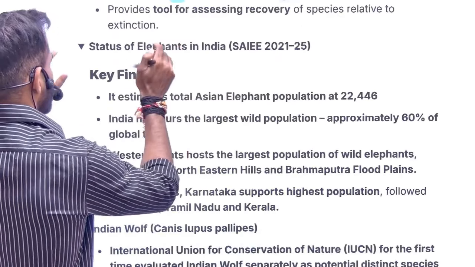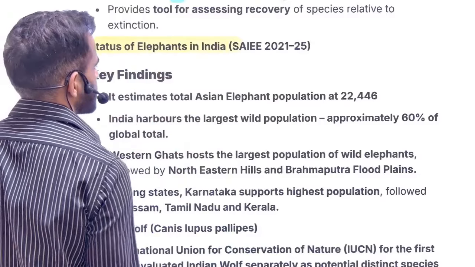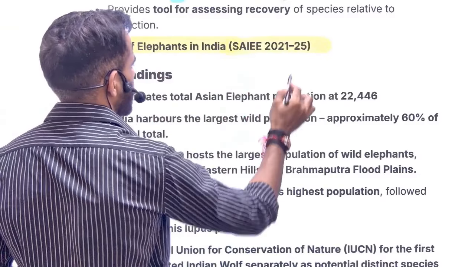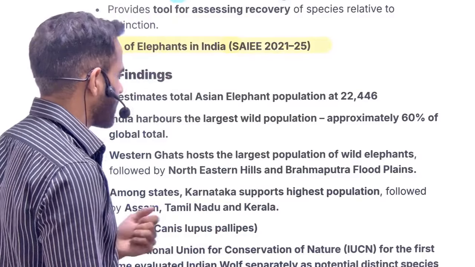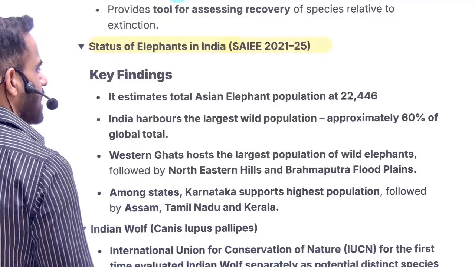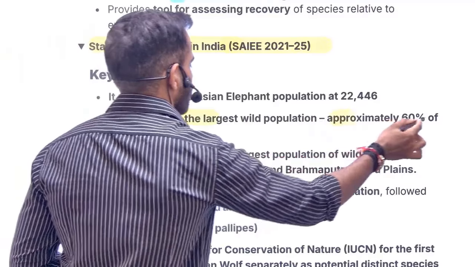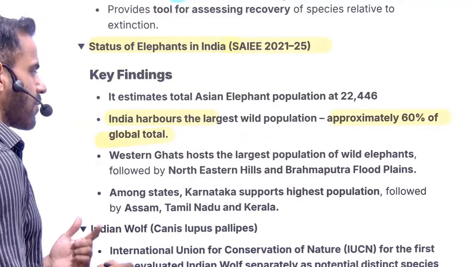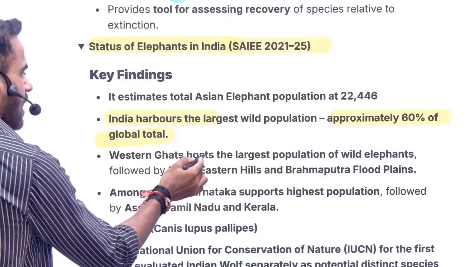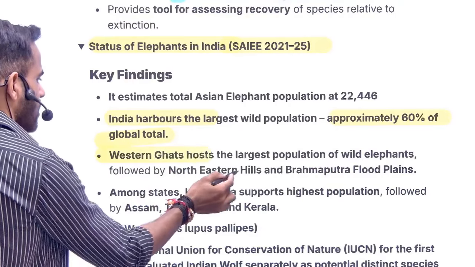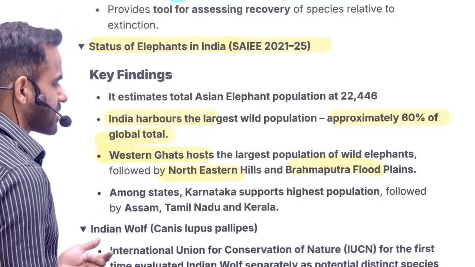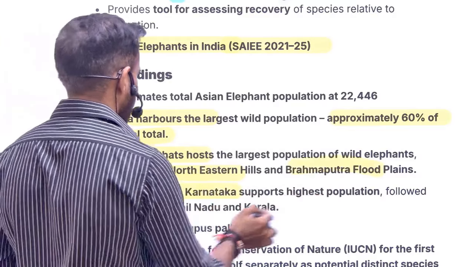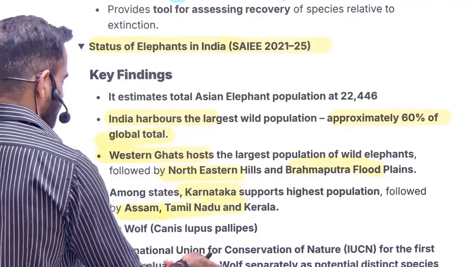Next is related to status of elephants in India. So it is SAI, and this is a report which basically reflects the elephant population. So India has roughly 60% of the global elephant population. Majority of them are in Western Ghats, then in Northeast Hills, and in Brahmaputra floodplains. Okay, if we talk about states, Karnataka has highest population, followed by Assam and Tamil Nadu.